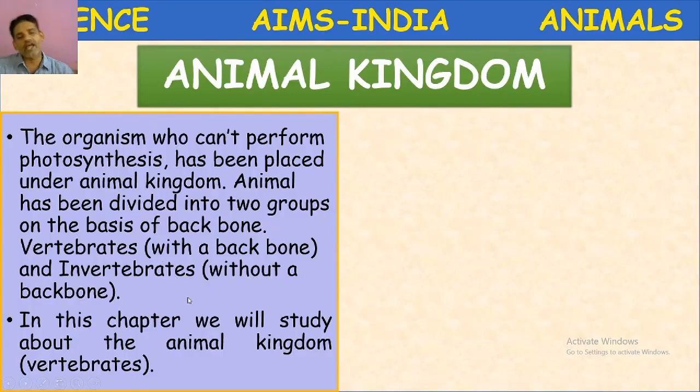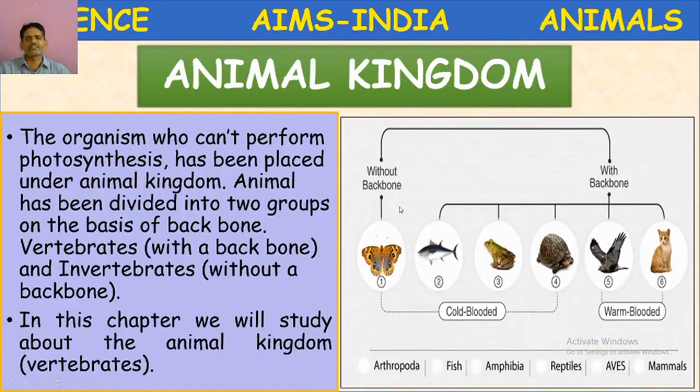Vertebrates and invertebrates. The animal kingdom is basically divided into two. What are they? Invertebrates and vertebrates. In this chapter, we will study the animal kingdom, that is, vertebrates and invertebrates. Let us try to answer the quiz here. Without backbone, that is a butterfly. With backbone, fish, frog, turtle, bird and cat.